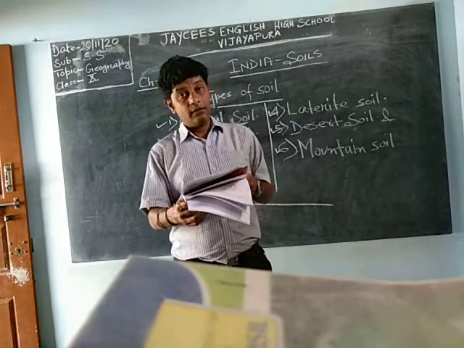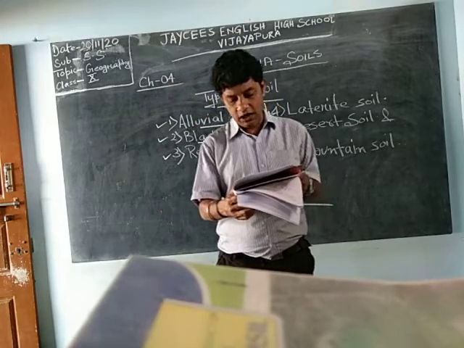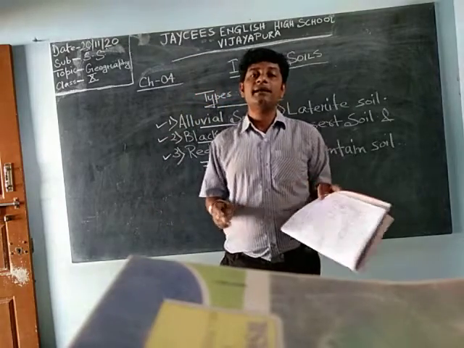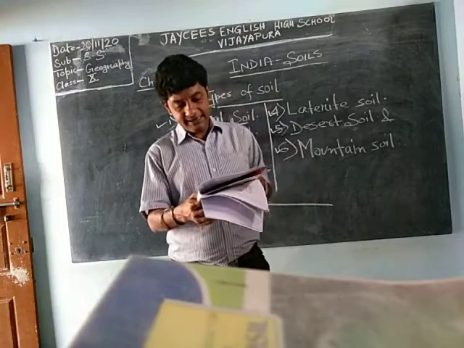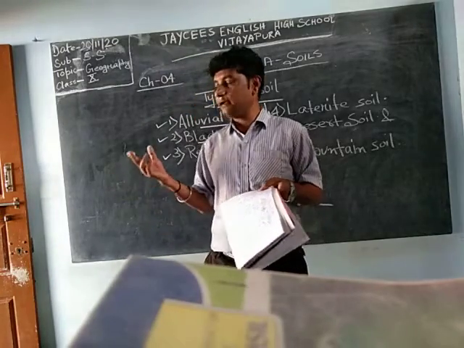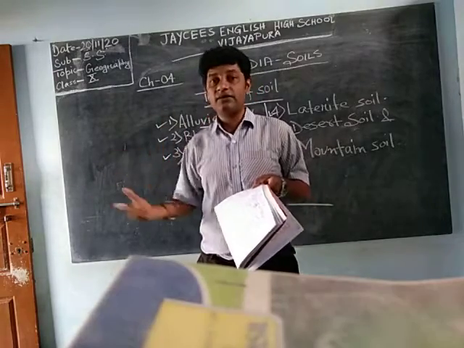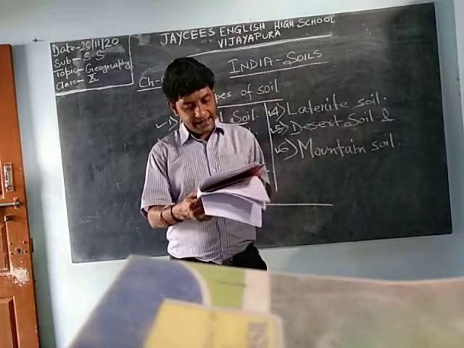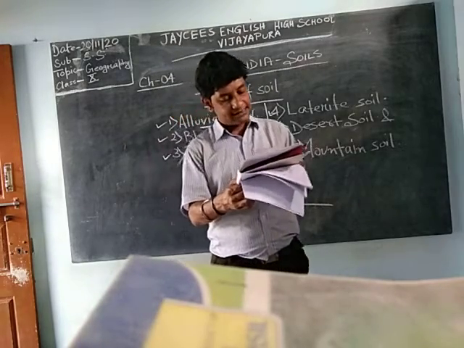It is rich in minerals. What are the minerals? Iron, lime and salt, but it contains a small amount of humus. Humus is organic fertilizer. Its capacity for moisture retention is less. Unlike black soil, which can retain moisture, red soil cannot. This red soil covers a vast area of about 5.2 lakh square kilometers.